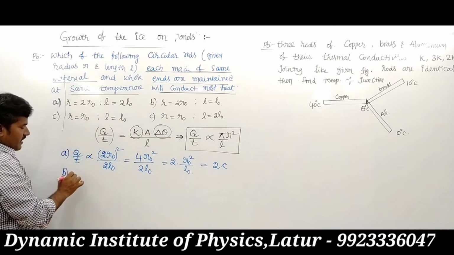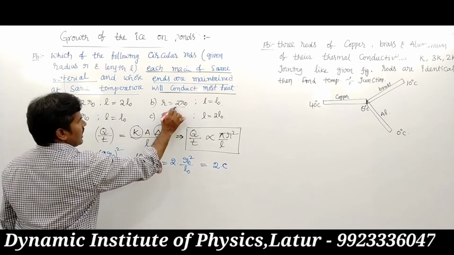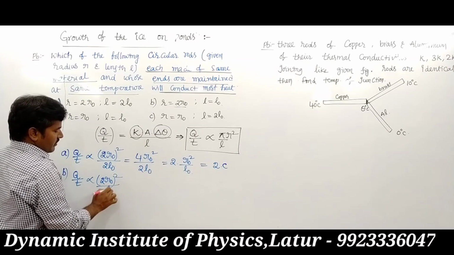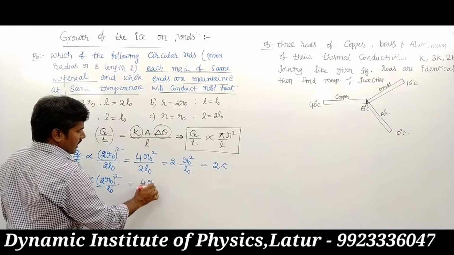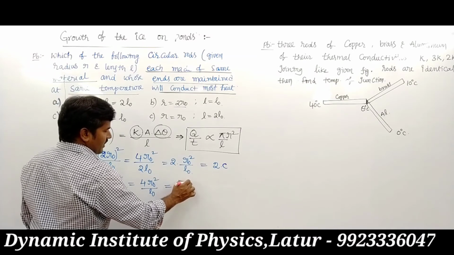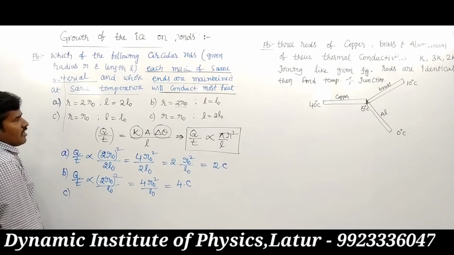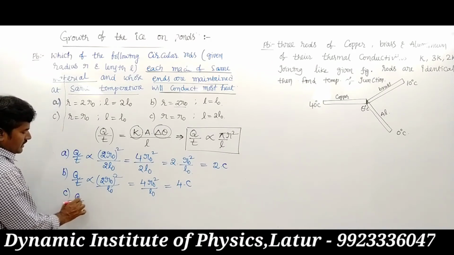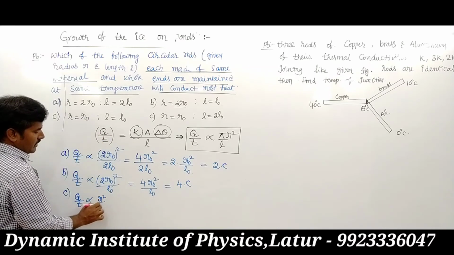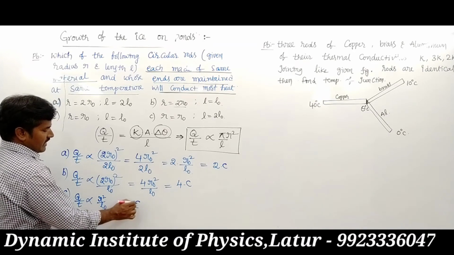For the second rod, Q upon t is proportional to 2 r naught whole square upon L naught, which is 4 r naught square by L naught, that is 4 times the constant C. For the third option, Q upon t is proportional to r square upon L naught, which is r naught square by L naught, that is 1 C.